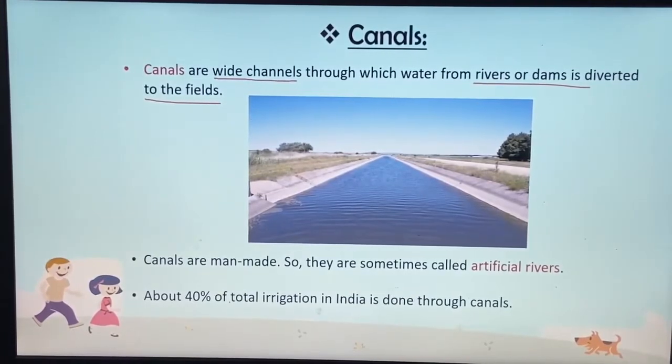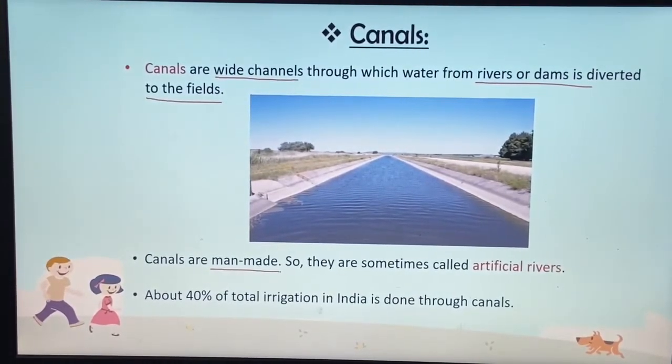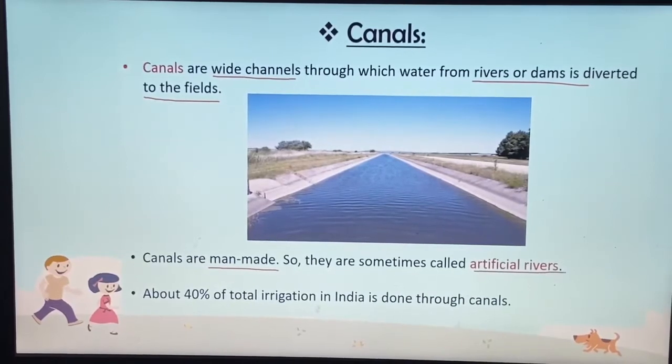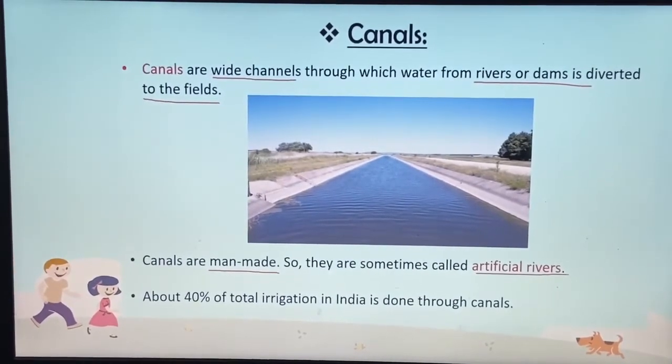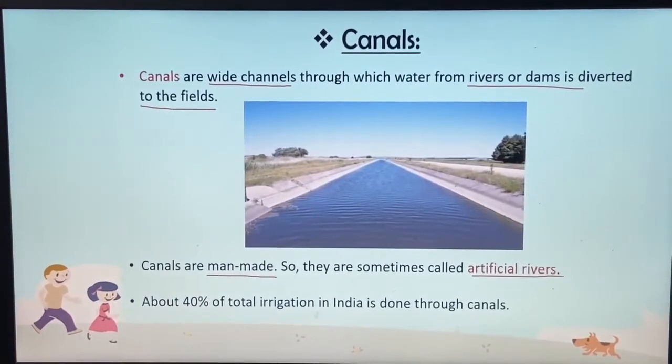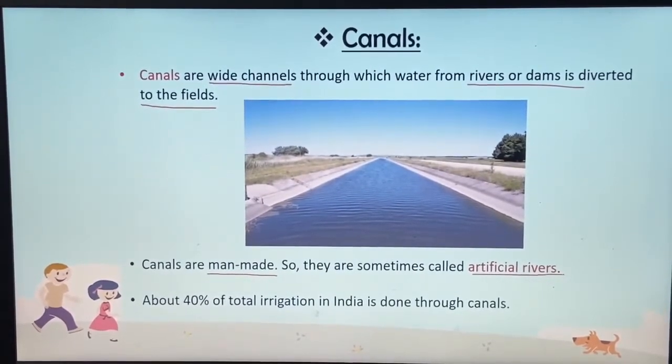And canals are man-made, these are not natural. This is a man-made source of irrigation. So sometimes they are called artificial rivers. हम इसको कई बार artificial rivers भी बोलते हैं canals को. As I told you, this is a man-made channel.